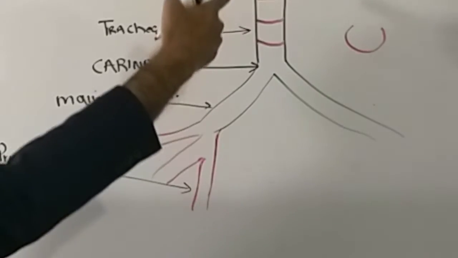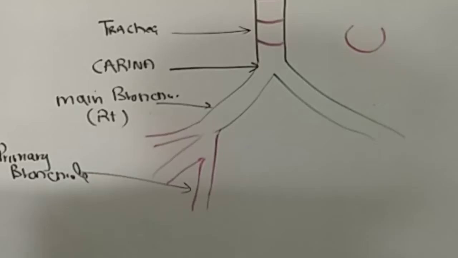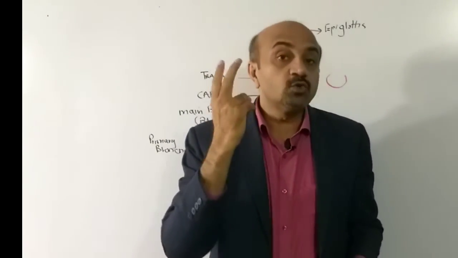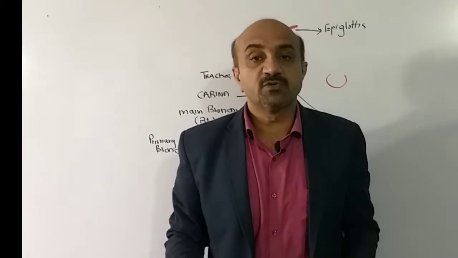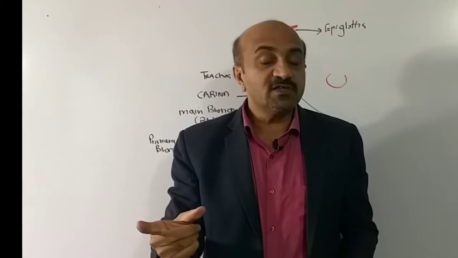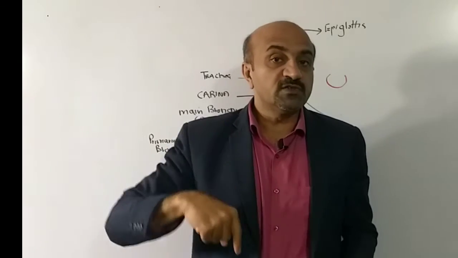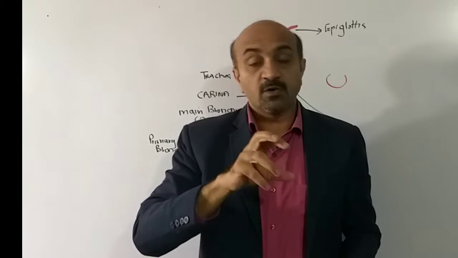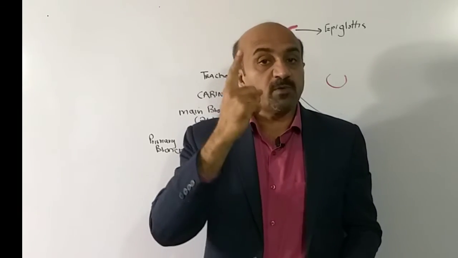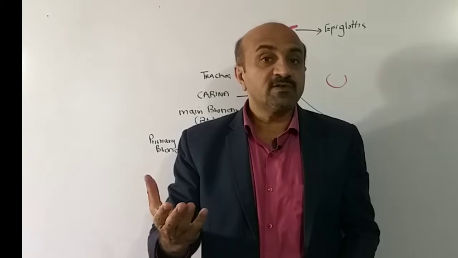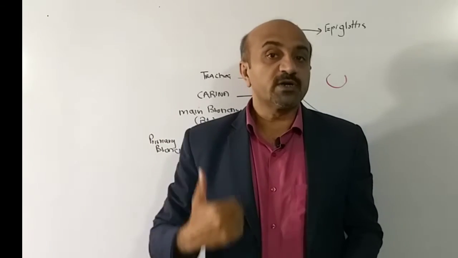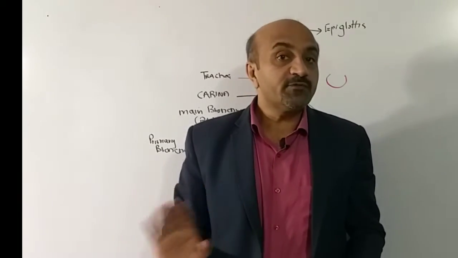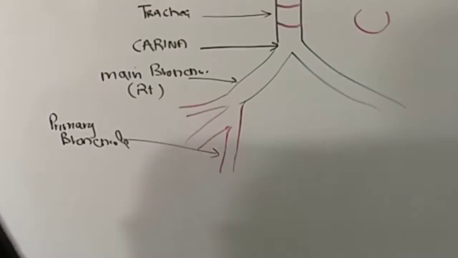This is still the conducting part of the respiratory system, because our respiratory system has two functioning portions. One is the conducting part, which conducts the air from the outside to the inside and from the inside to the outside. The other part is the one where the entry of oxygen from outside to the inside of the body and the exit of carbon dioxide from inside to outside of the body happens. So these are two functionally different parts of the respiratory system.